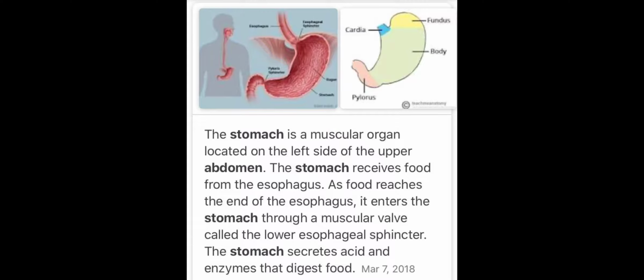Now, every component of gastric juice has its own function. The HCl kills the germs as well as it activates the enzyme pepsinogen to pepsin. The pepsin begins the digestion of proteins and converts them into peptones. The mucus is covering the inner lining of the stomach so that it can be well protected from the action